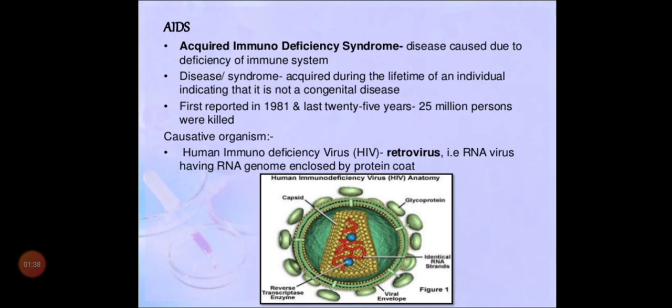Acquired means during your lifetime you are getting it. Immunodeficiency means because of this virus, the power of your immune system is getting reduced. And because of that you will get different kinds of disease. That group of symptoms we call a syndrome. So that is the explanation for acquired immunodeficiency syndrome, AIDS. Is that clear?